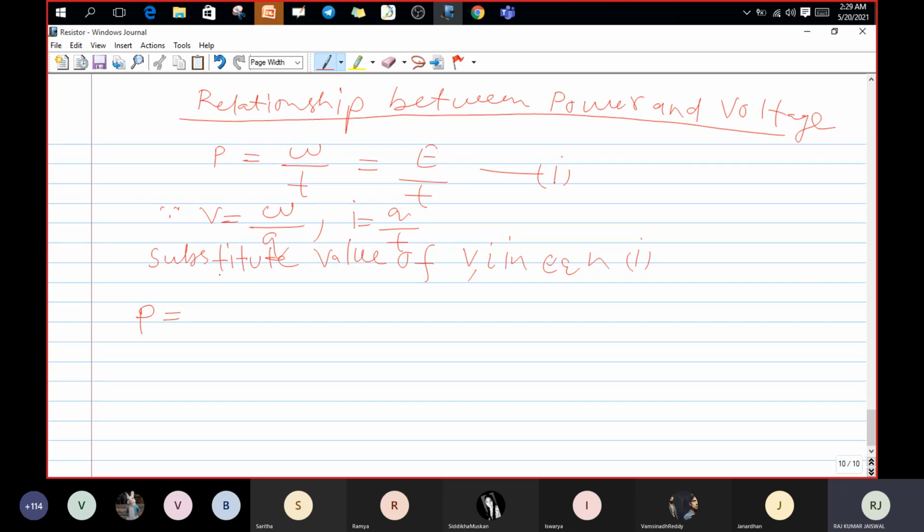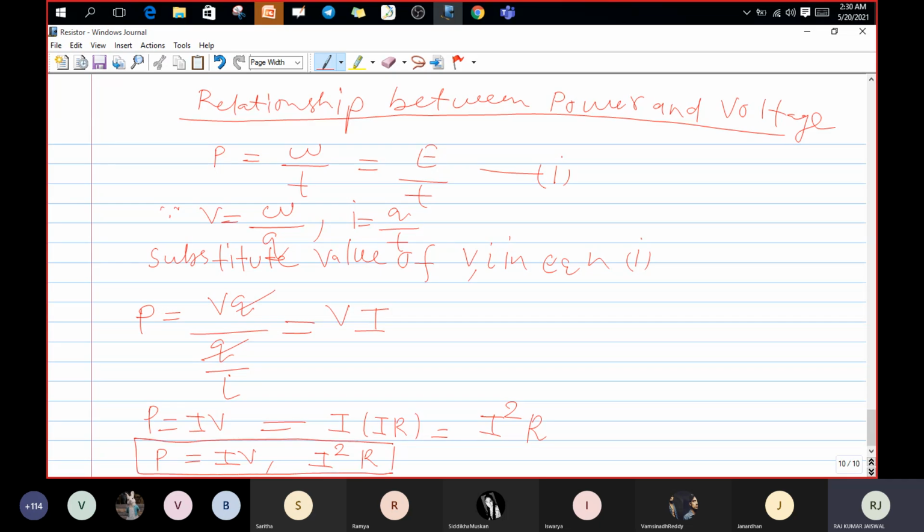Then P equals, we can write VQ, and in the place of T we can write Q by I. Can I write, guys? It would cancel out, then I can get V into I, or P equals I into V, or in the place of V I can write I into R. Then one more relation I can get: I square R. These are the very important formulas which we generally use in our network theory. Both are okay.